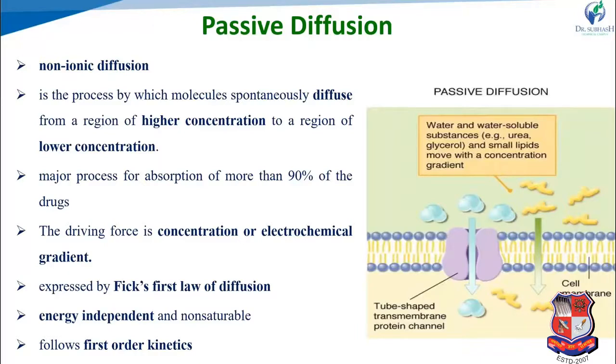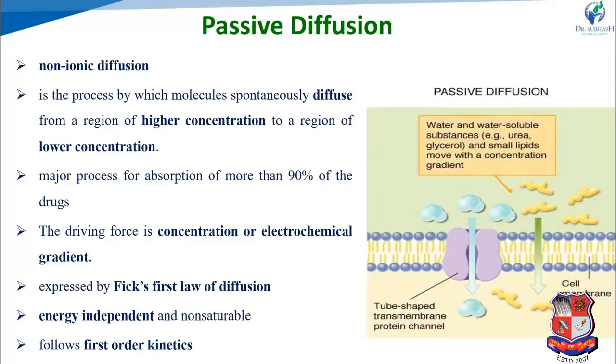The passive diffusion process follows first order kinetics, meaning it depends on the concentration. As concentration decreases, the rate of absorption also decreases.